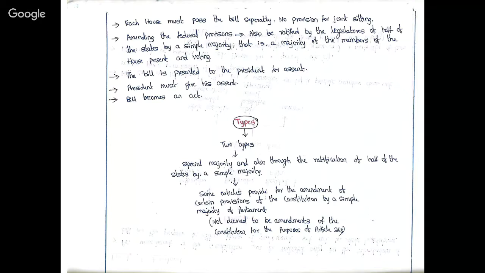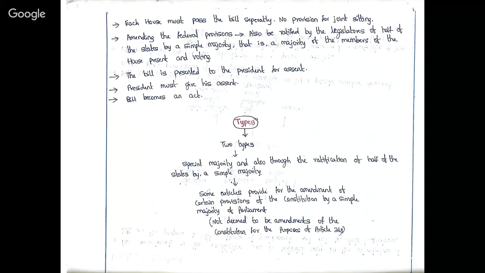That means in a state legislature, it should be passed by a simple majority, that means the majority of the members of the House present and voting. And it should be ratified by the legislatures of half of the states by a simple majority. Meaning in every state it need not be passed. So half of the states can accept this amending of the federal provisions with a simple majority of their state legislatures.